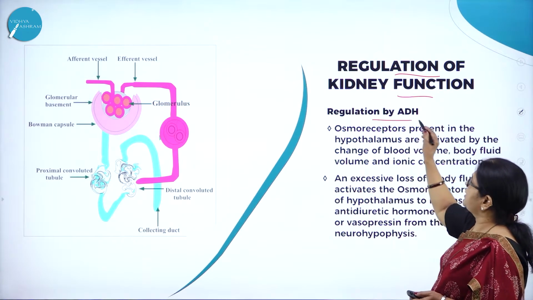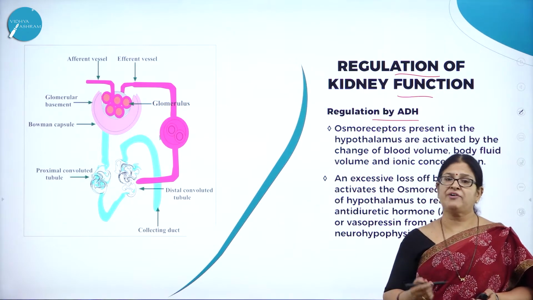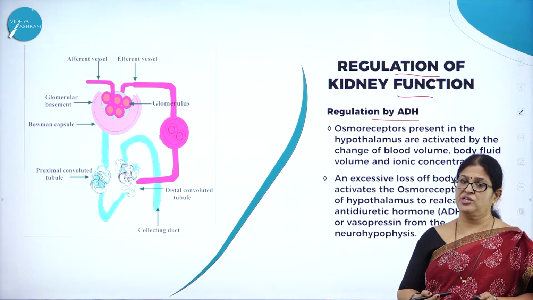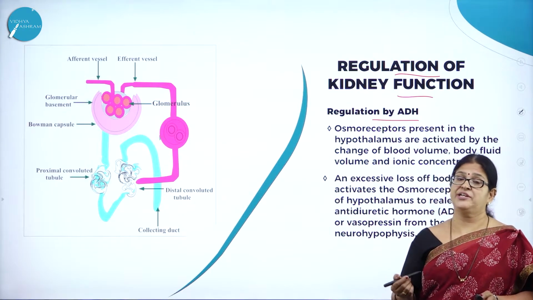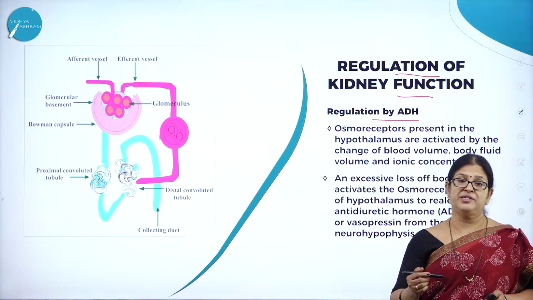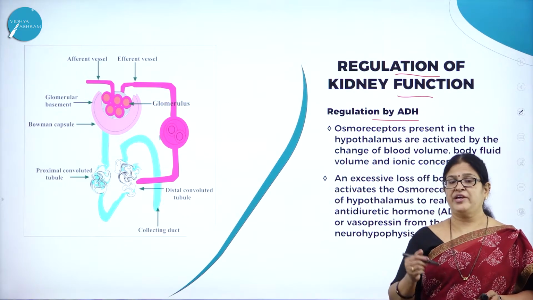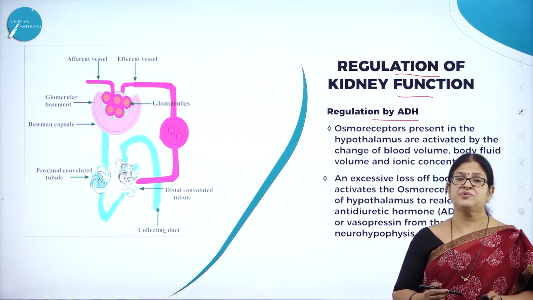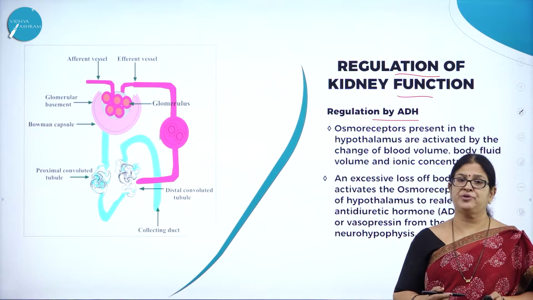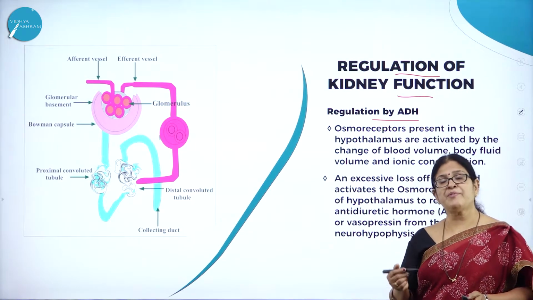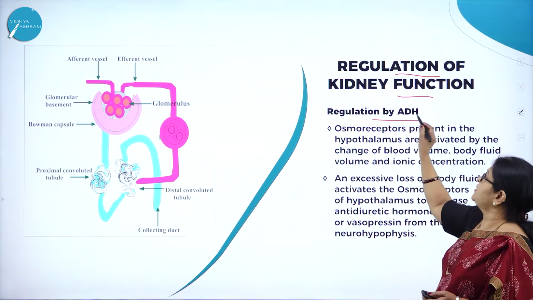So regulation by ADH. Already we have come across it in the last session. Also in the last session we studied the differences between diabetes mellitus and diabetes insipidus, where diabetes insipidus, which is also called water diuresis, is very much regulated by ADH.